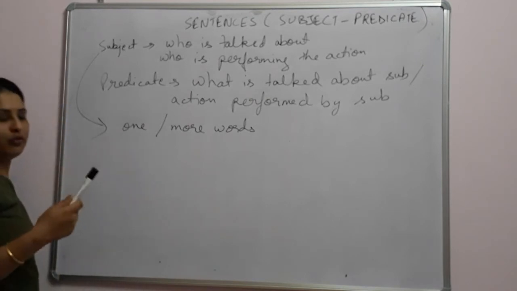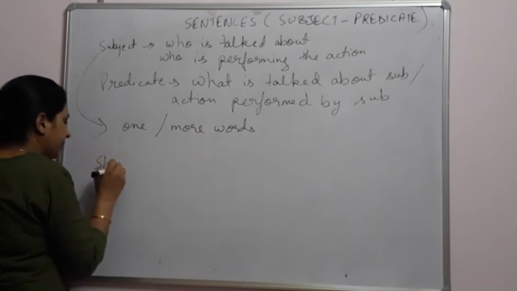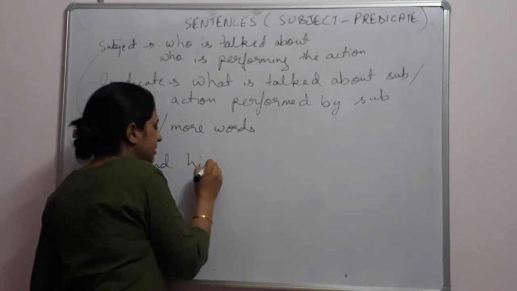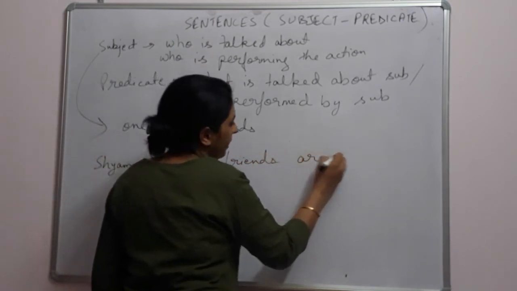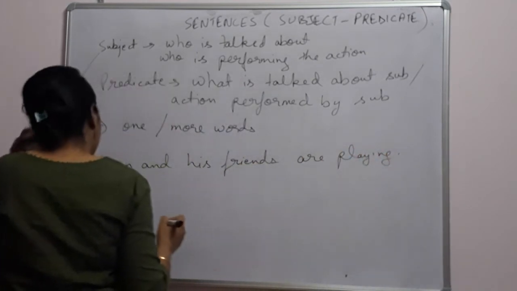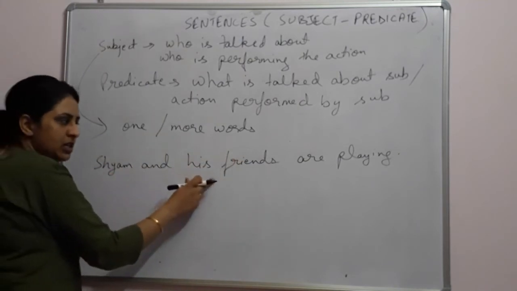There can be more words, like Sham and his friends are playing. Sham and his friends are playing. So here, who is playing? Sham or only his friends?